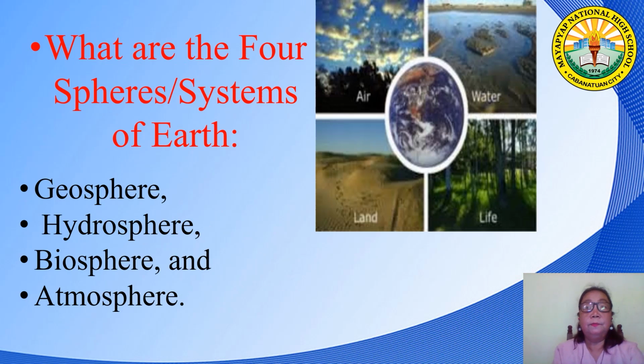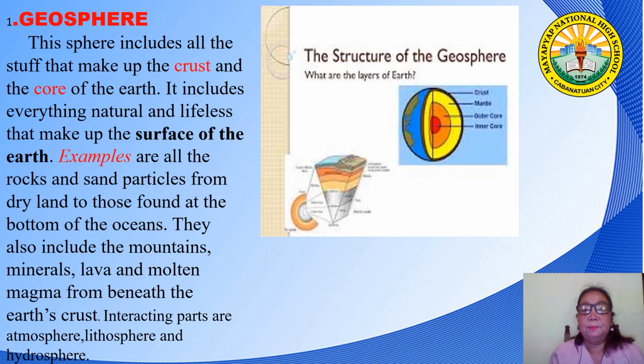What are the four spheres or the systems of Earth? We all know that those are the geosphere, hydrosphere, biosphere, and atmosphere. What is your idea about the geosphere? It is the sphere that includes all the stuff that makes up the crust and the core of the Earth. It also includes everything natural and lifeless that makes up the surface of the Earth.